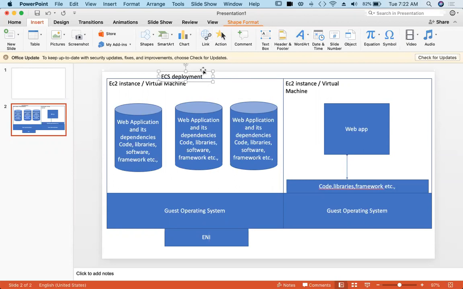Even though they are in the EC2 instance, not an EC2 instance, a cluster of EC2 instances, and this cluster is managed by AWS, as we already discussed, you need not bother, these containers will not share the same ENI. So this one container is equivalent to this web app running in a virtual machine.